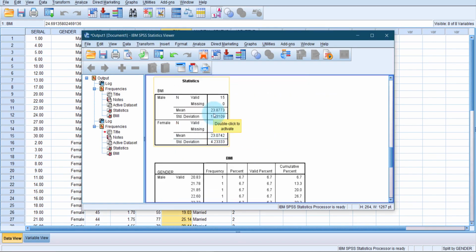So this is the mean BMI of males, 23.877 plus minus 1.93, and this is the mean BMI of females, 23.07 plus minus 4.23. Now from this data we can see that the mean BMI of males is slightly higher than the mean BMI of females, but we would do the independent samples t-test to answer the question, is this mean difference statistically significant or not.